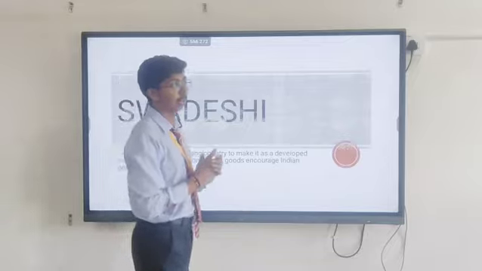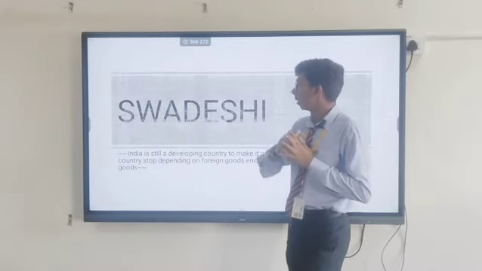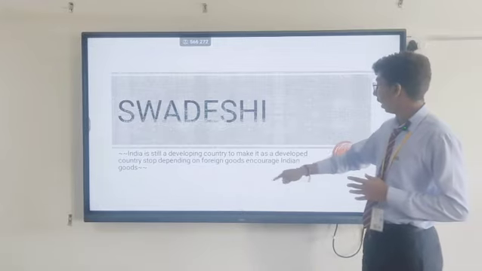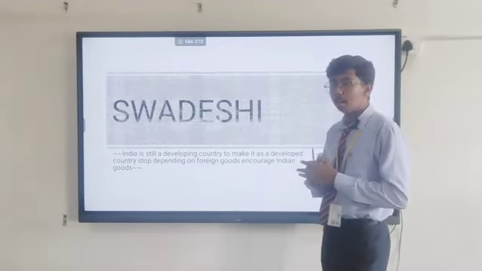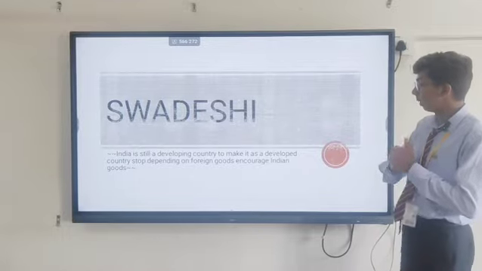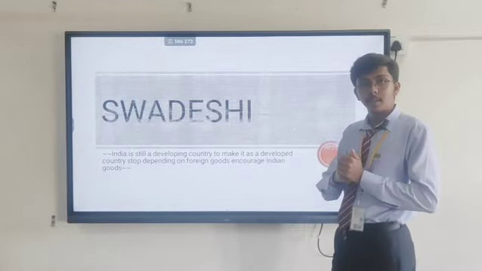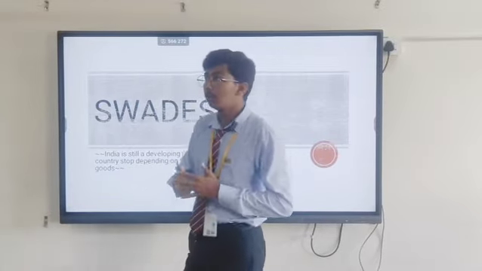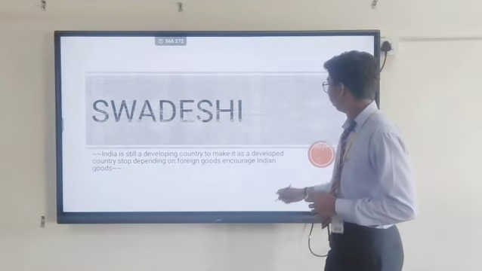So, as we all got into the model, let's get into the topic of Swadeshi. Has anyone noticed the lines or sentence which are present here? It says that India is still a developing country. To make it more developed, encourage the Indian goods but not the foreign goods. So, let's get into the past of Swadeshi.